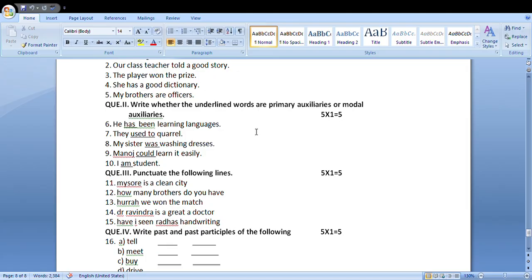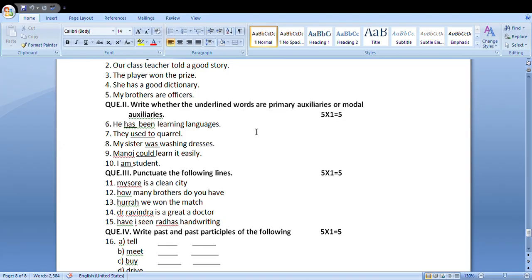Primary auxiliaries: to be auxiliaries, to have auxiliaries, to do auxiliaries. Which are they? To be auxiliaries: am, is, are, was, were, shall be, will be. And to have auxiliary: have, has, had, shall have, will have. To do auxiliary: do, does, did.